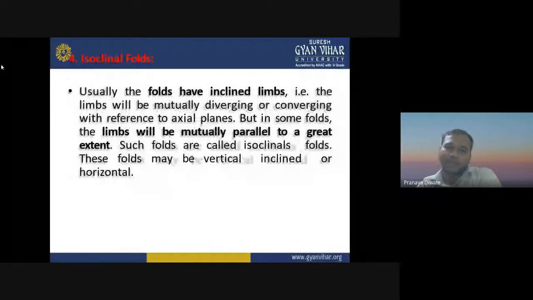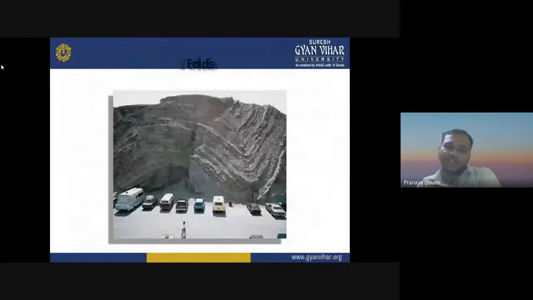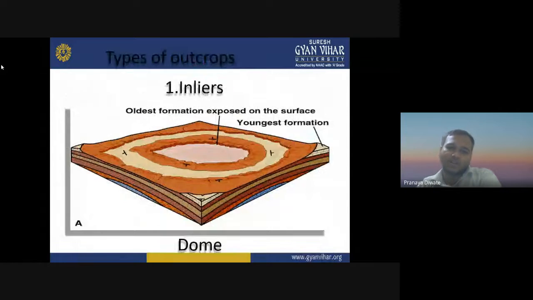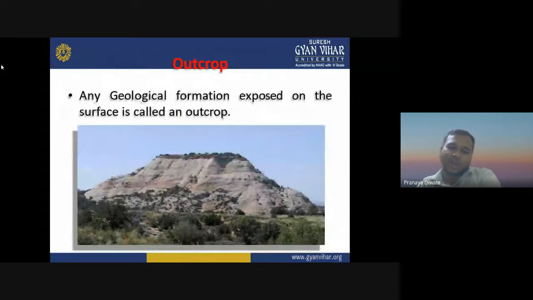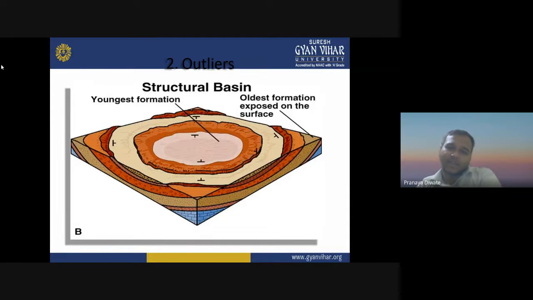We have, starting from the inlier and outlier. This is all a structural feature which we can see on the earth. Right from the start, any outcrop on the surface is called an outcrop. Inlier is a dome-like structure, which is also called the inlier. Outlier is a structural basin.